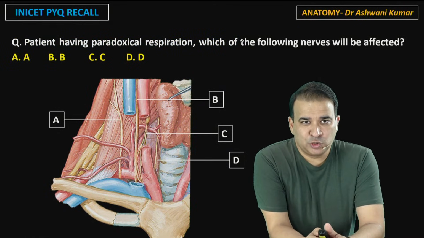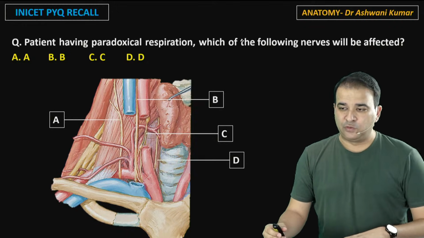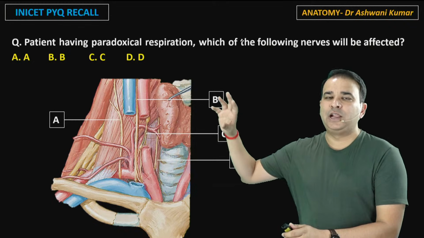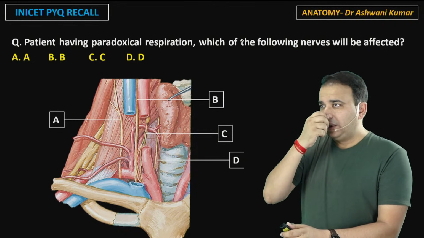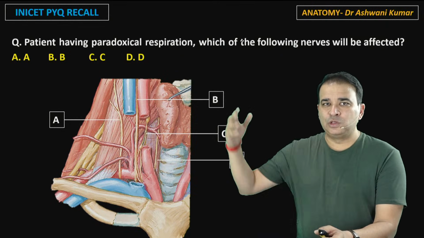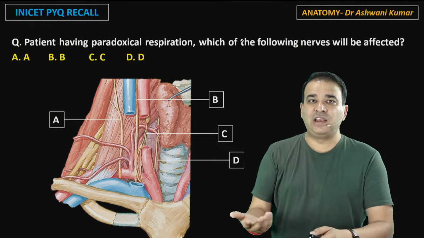Okay. Moving to the next one, guys. The next question says the patient having a paradoxical respiration, which of the following nerves will be affected? Well, again, this question is asked twice in two different formats here. One, they converted this question into a clinical one. And once they asked this question simply about identification of the phrenic nerve. Now, we know the paradoxical breathing they are talking about here. The diaphragm obviously is the answer, and the phrenic nerve is supplying it here.